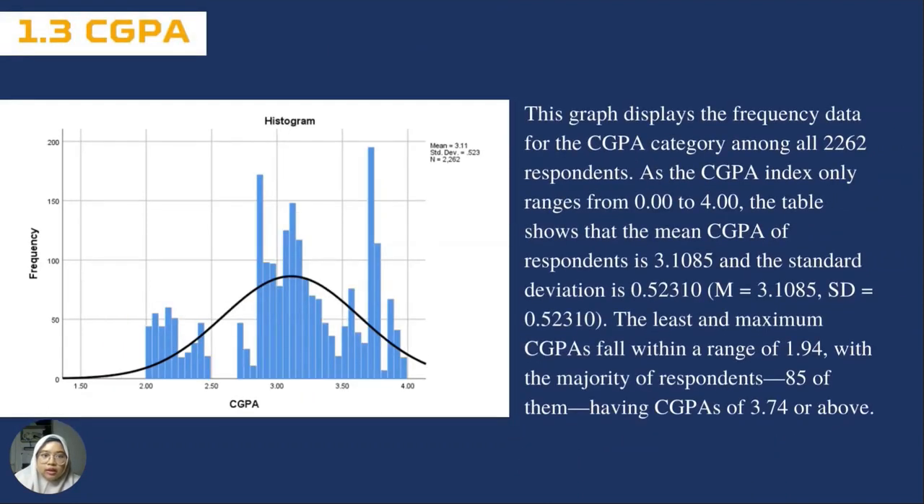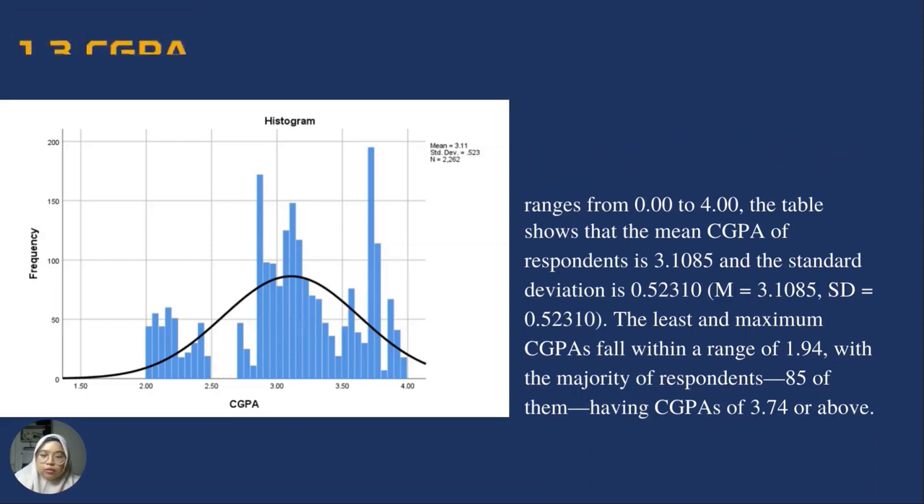Next is CGPA. This graph displays the frequency data for the CGPA category among all 2,262 respondents. As the CGPA index only ranges from 0.00 to 4.00, the table shows that the mean CGPA of respondents is 3.1085 and the standard deviation is 0.52310. The least and maximum CGPAs fall within a range of 1.94, with the majority of respondents, 85 of them, having CGPAs of 3.74 and above.